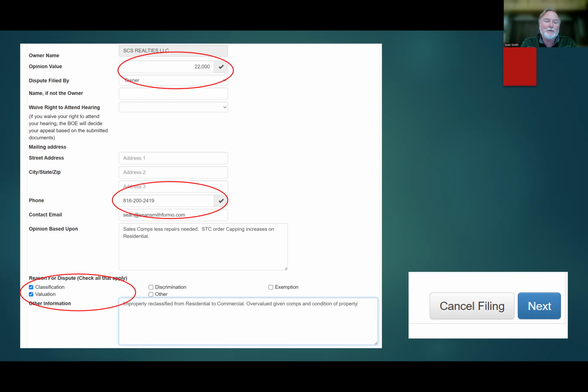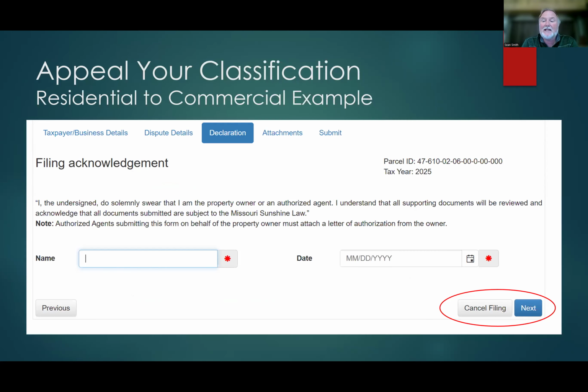I entered some very preliminary reasons where it says other information. I simply entered that it was improperly reclassified from residential to commercial and overvalued given the comparable sales and the condition of the property. And this screen was too long for me to include in one screenshot. So over here, kind of on the bottom right, I'm just putting that there because at the very bottom of this form, you do have to click next. So you'll do that. And that will bring you to this last, almost last form.